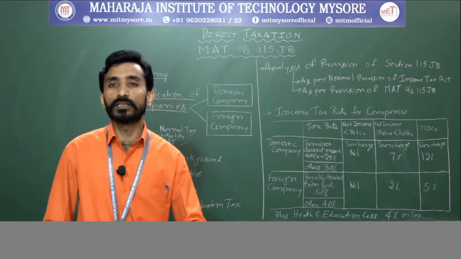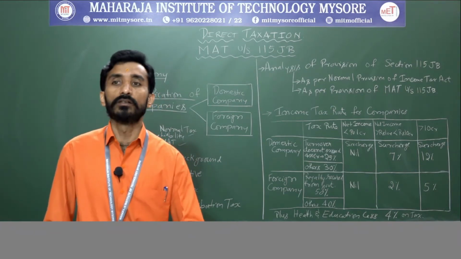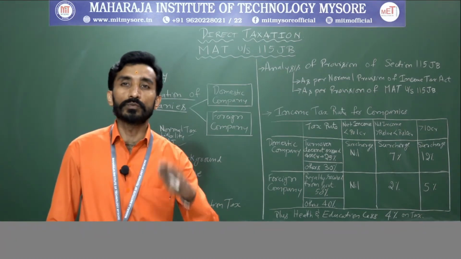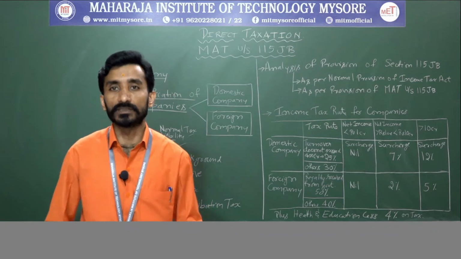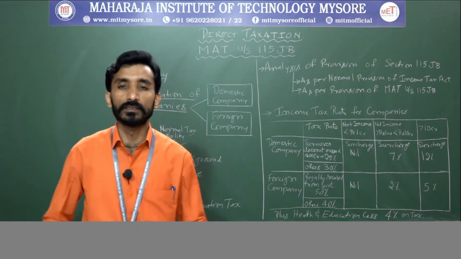So the main objective of this minimum alternative tax is to bring into the tax bracket the companies that were claiming themselves as zero tax companies. Clear? That is one thing.